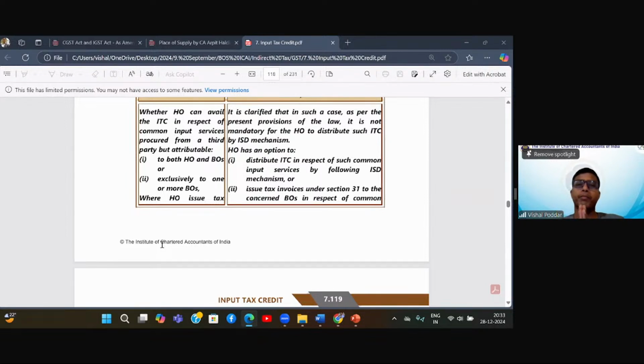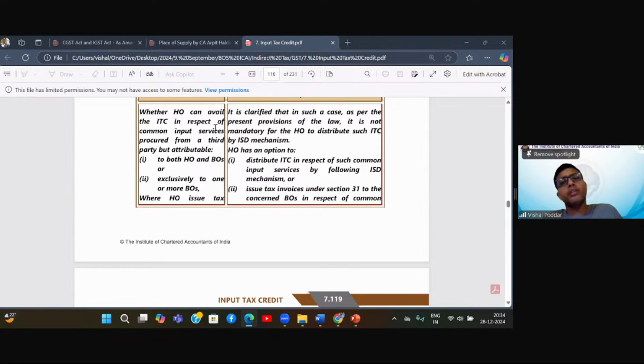And I really appreciate the manner in which they have at least tried to resolve the majority of this confusion. So what is the confusion, or what is the question? Can head office avail ITC in respect of common input services? This came because some rulings created this confusion, that if head office is receiving a bill for common service, head office cannot take the credit. Why? Because since it is common service, it is not the service which is used by head office. In fact, there is a possibility that the service is used by only branches. Head office has no role in that service, but the bill is raised on head office.